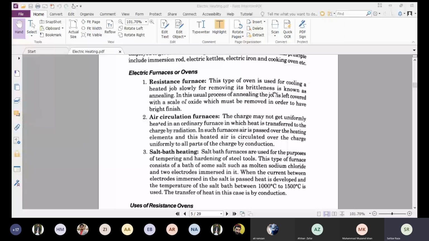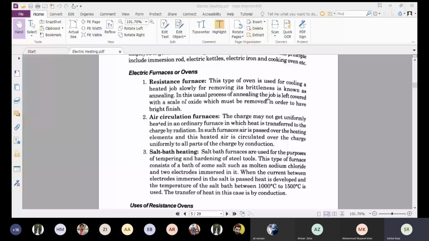So in a resistance furnace, in this usual process of annealing, the job is left covered with a scale of oxide which must be removed in order to have a bright finish. So what we do, we just place the job at the other place. Job means any material which we are going to heat or which we are going to process.